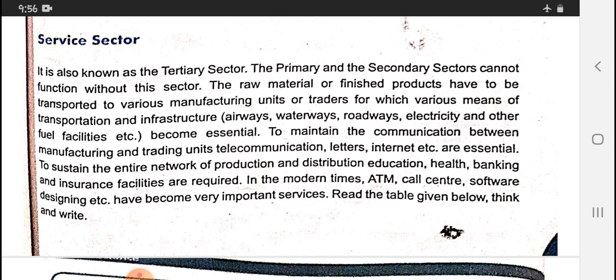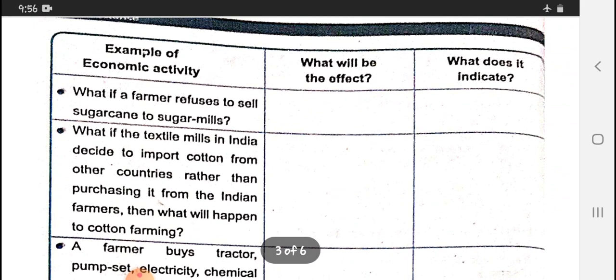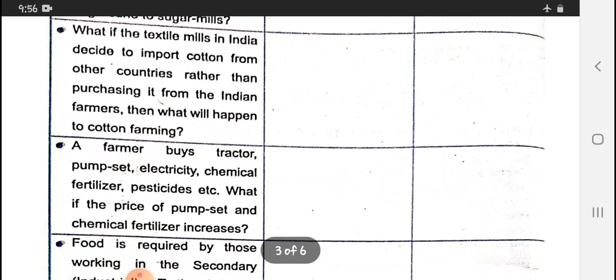Read the table given below, think and write. So all the information technology is included in the service sector also. So example of economic activity, what will be the effect, what does it indicate? What if the farmer refuses to sell the sugarcane to sugar mills? So this answer will be sent through photocopy. Okay, I will send a PDF file for this answer.